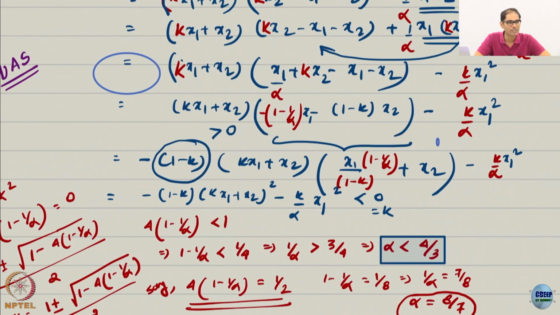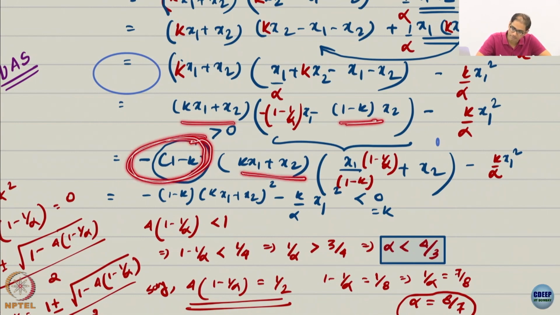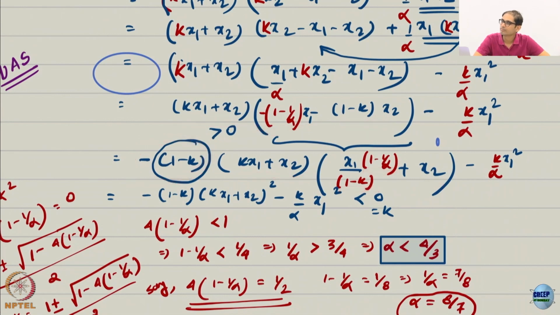These are things we do often. So I take 1 minus k common outside. Now the first term is the same. The second term has 1 minus 1 over alpha divided by 1 minus k, plus x2. And this is of course my favorite term, it remains as it is.